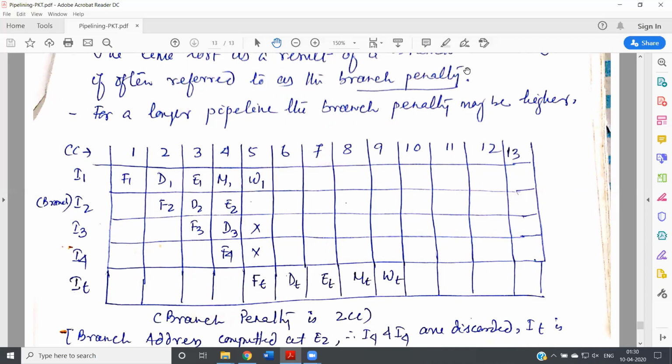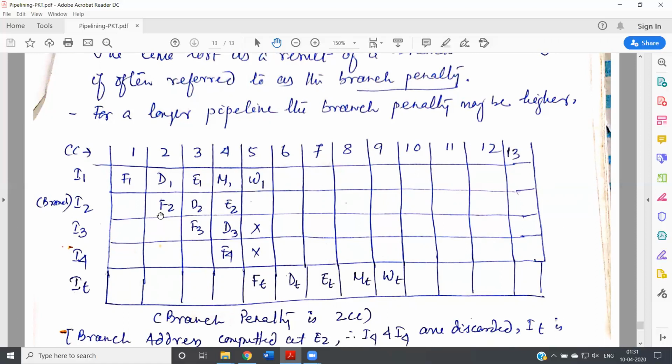So after instruction 2, maybe instruction 3 will execute, or the else part, which let's say is instruction 10, will be executed. And that instruction 10 we are calling the instruction target. Either instruction 3 or the instruction target will execute based on the condition. So what is the condition over here? If A equals 5, then do something. The A equals 5 comparison will be done in which stage? It will be done in the execution stage.